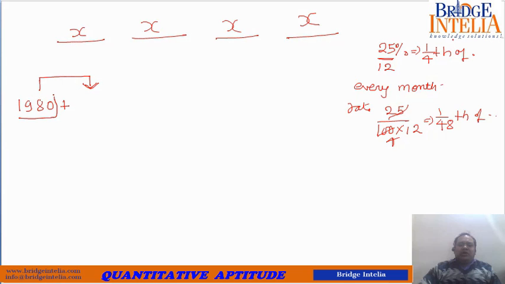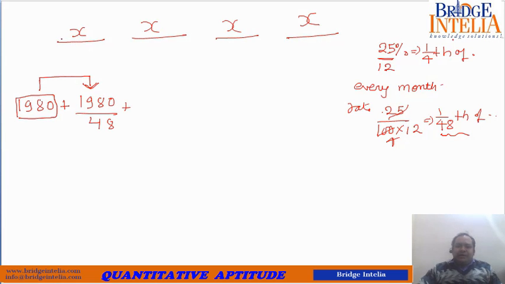So if you have taken a loan of 1980, the rate per month is 25 by 12%. 25 by 12% basically means 1 by 48 of anything. So after 1 month, if you ask the shopkeeper, please tell me how much interest for this month are you expecting from me? He will tell me that last month you took a loan of 1980. This is the rate of interest per month that I am charging, which is basically 1 by 48 of what you have taken. So please pay me interest. How much? 1 by 48 of this much.